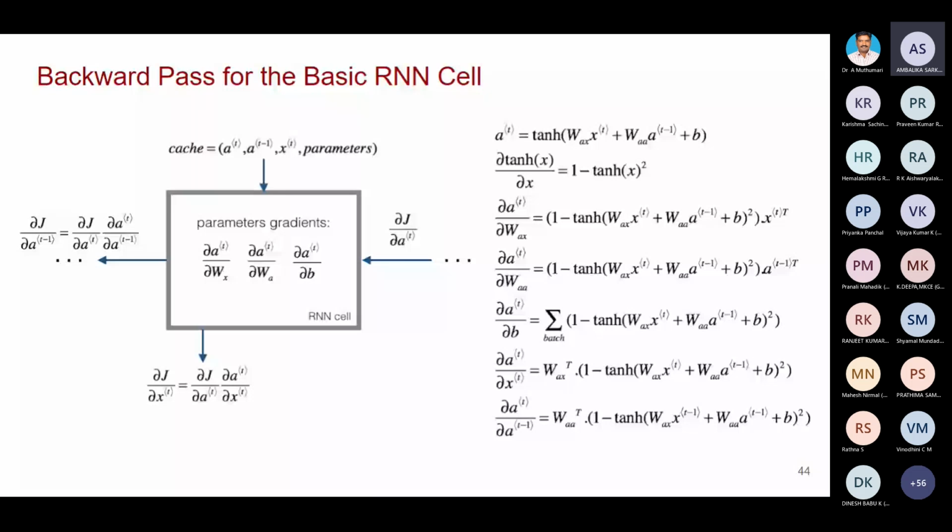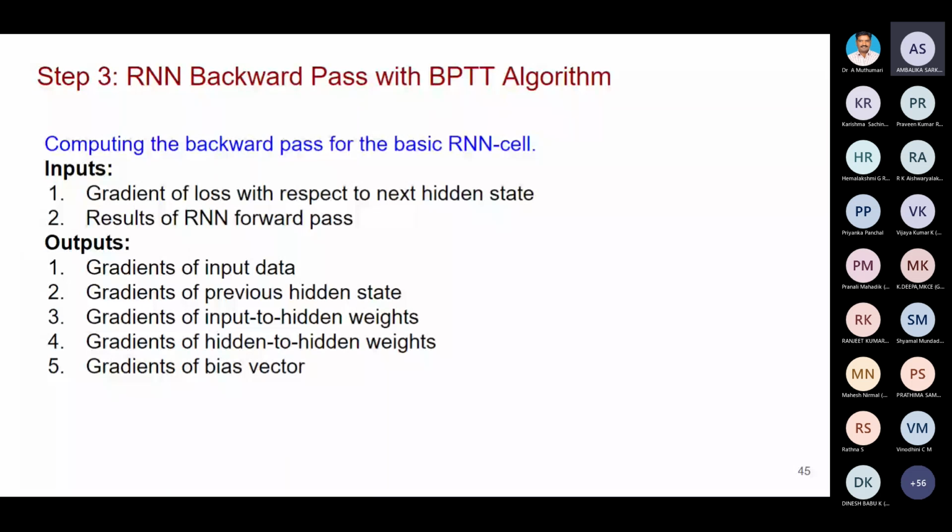It computes the change in the input to hidden weight, hidden to hidden weight, hidden to output weight, and the bias vector. Everything it is recalculating.